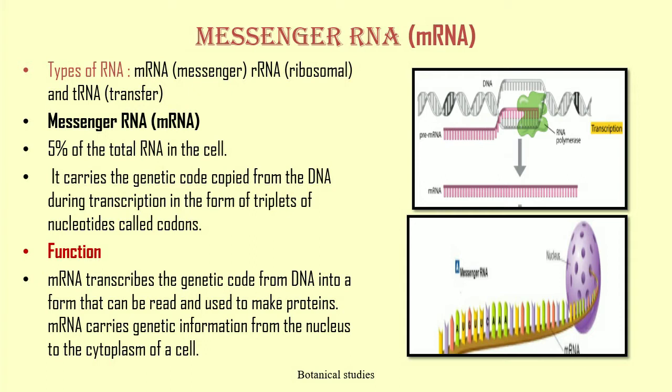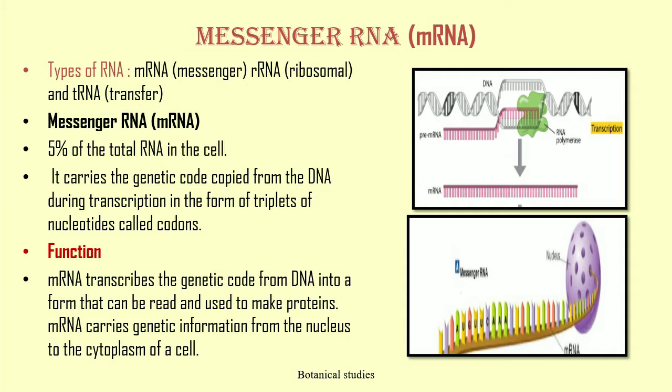It carries the genetic code copied from the DNA during transcription in the form of triplets of nucleotides called codons. As a part of post-transcriptional processing in eukaryotes, the 5' end of mRNA is capped with a guanosine triphosphate nucleotide, which helps in mRNA recognition during translation or protein synthesis.